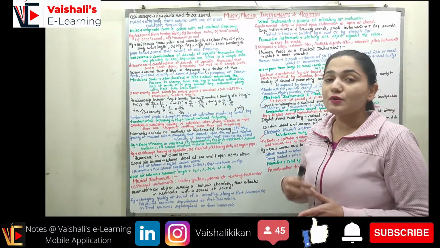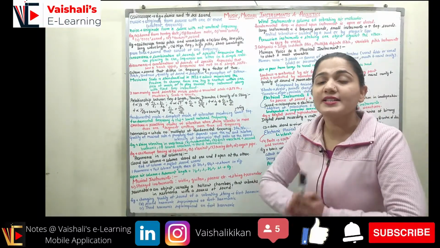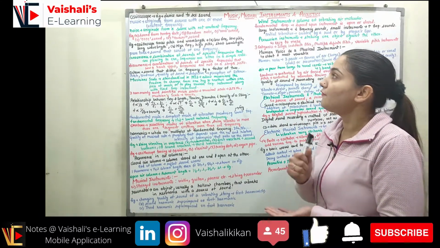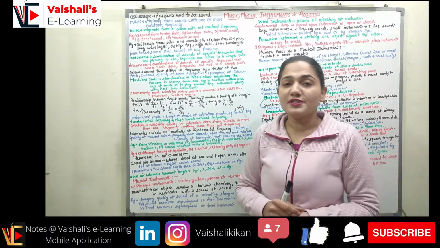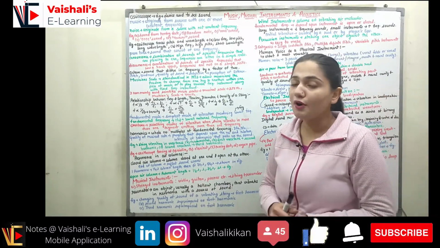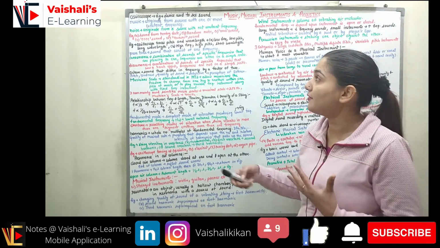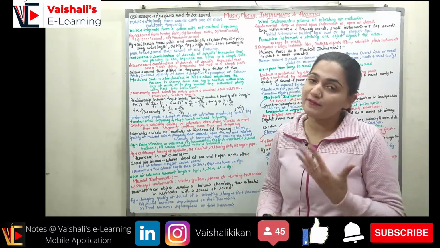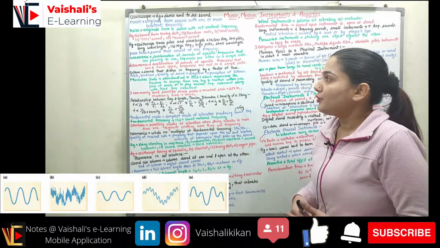Coming to the music. What is music? It is a sound which originates from a source, but here we have a condition: the source has one constant frequency or more than one constant frequency. Now coming to the noise. Noise is a sound that originates from a source having random frequency, where not a single constant frequency is present. Then we call this sound a noise. You can see the figure.